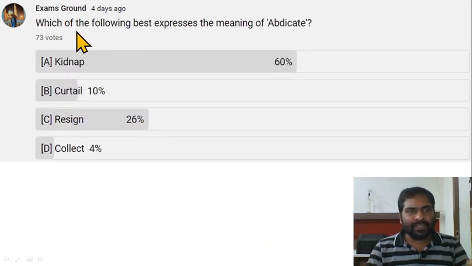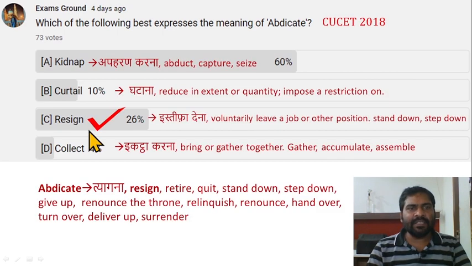Option C is correct. Which of the following best expresses the meaning of abdicate? Option C is correct. Resign, or istifa dena. Abdicate means to give up, resign, retire, quit, stand down, step down. So resign is the correct option, and for the other options their meanings are mentioned.